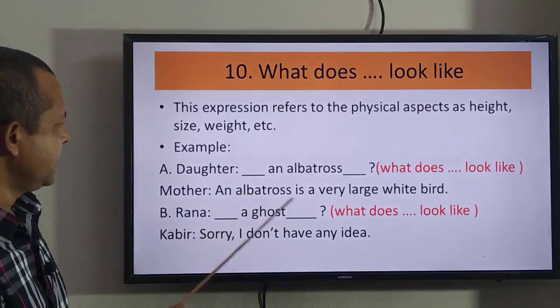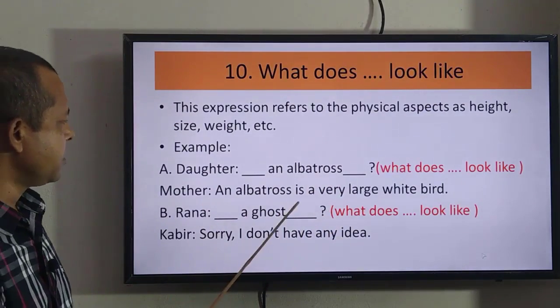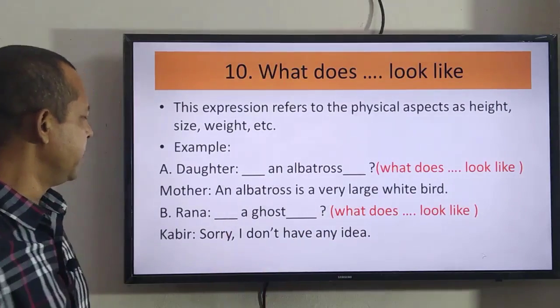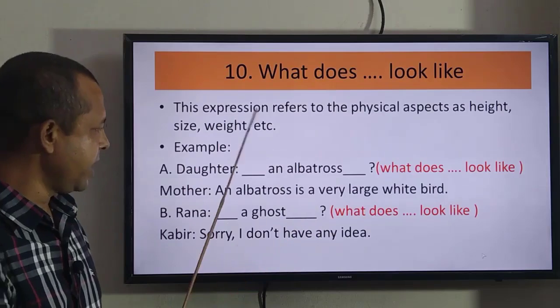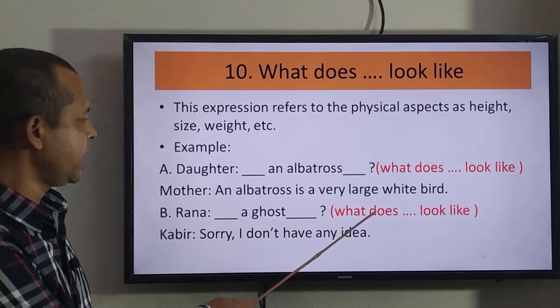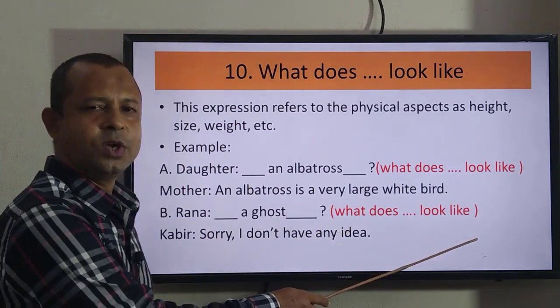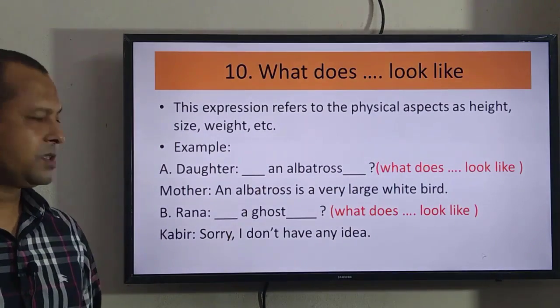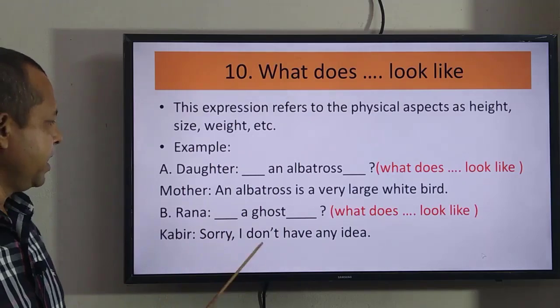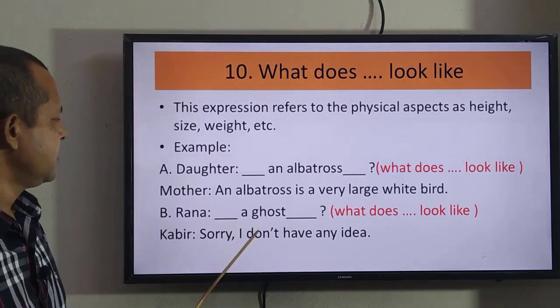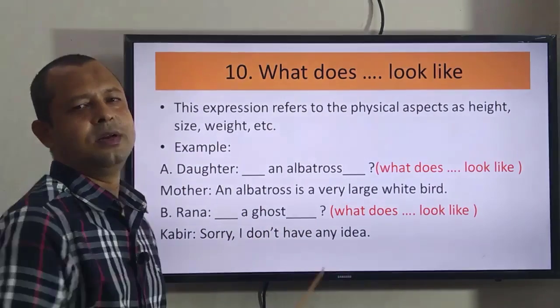See here, this is the answer. An albatross is a very large white bird. Rana, gap, and here is also a gap. In this gap you have to use "what does", in this gap you have to use "look like". So what will be the answer? How can we complete it? We can complete it like this. What does a ghost look like?